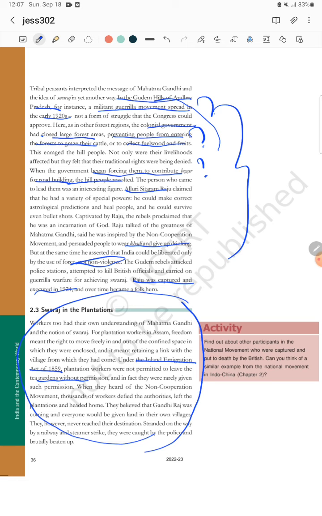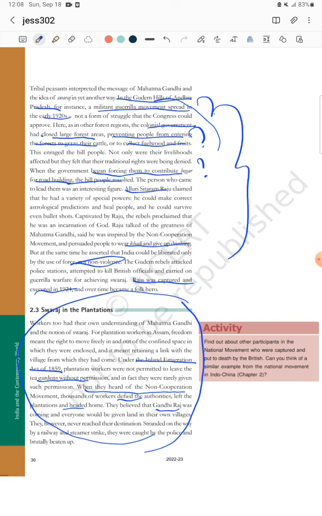So when these plantation workers heard about the non-cooperation movement, thousands of workers defied and ignored the authorities and the employer, and started going to their homes. They believed that Gandhi Raj had started, Gandhi had come to power, and if they went back to the village, Gandhi would provide them land to do their own agriculture.